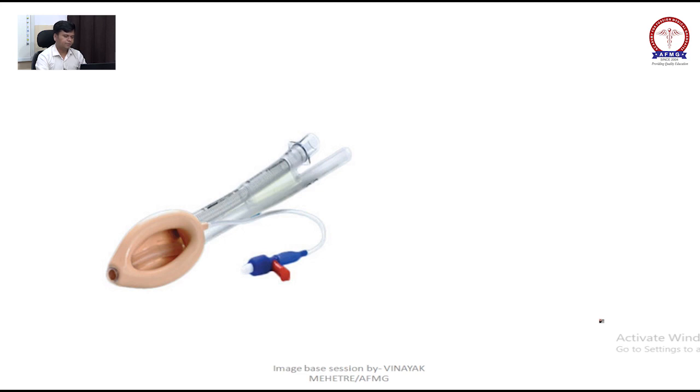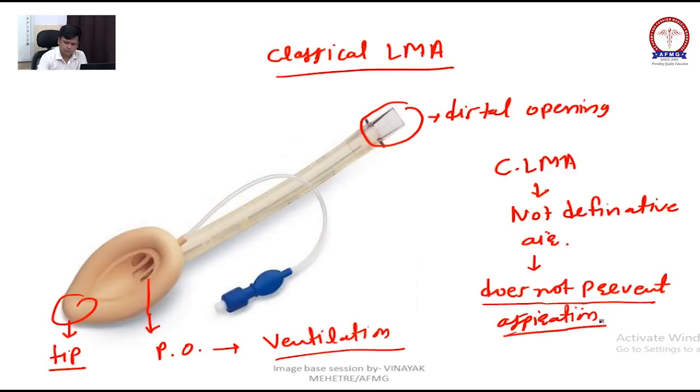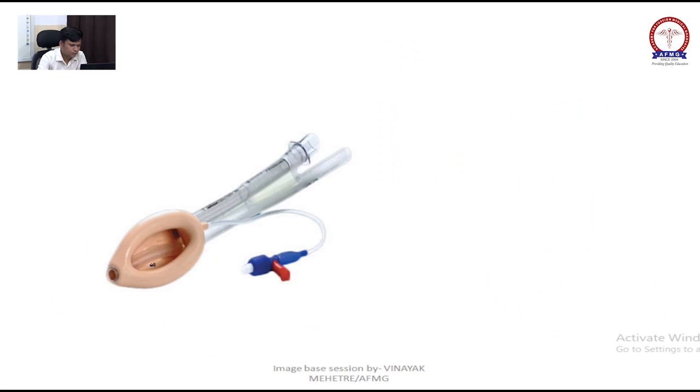Now next, this is your LMA Pro Seal. How to differentiate from classical LMA? See, there is no tubing, right? Now classical LMA has a tube, and this is the opening for this one.